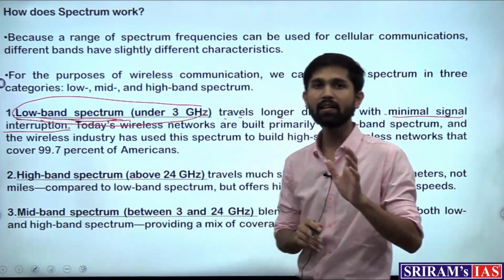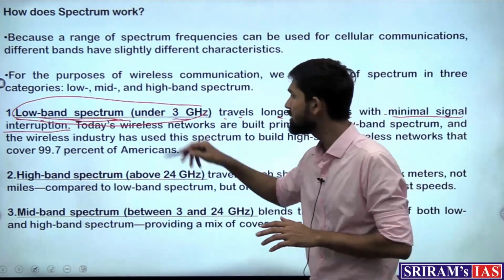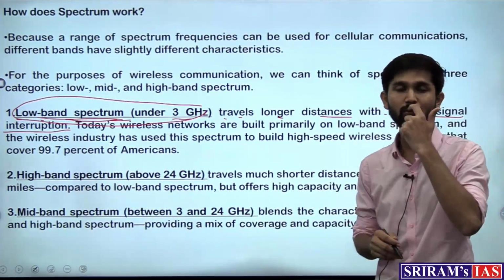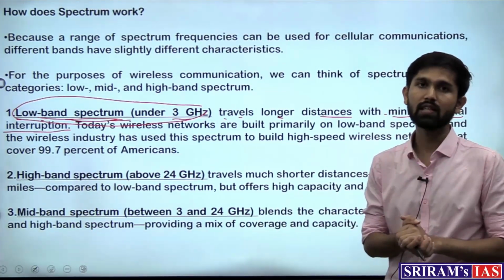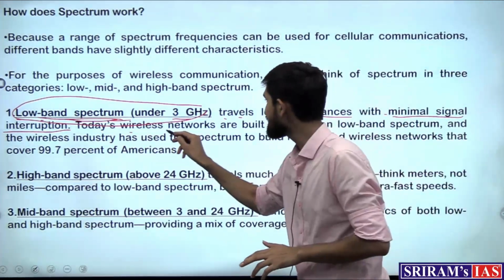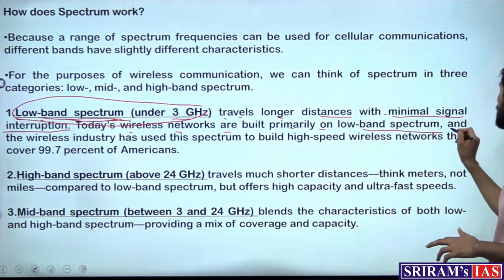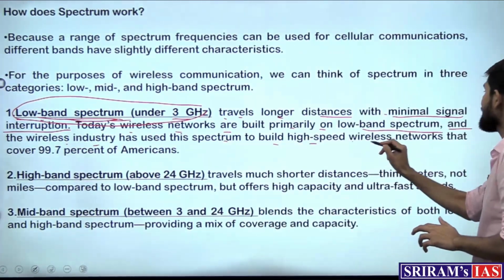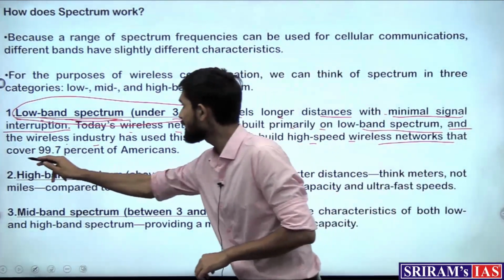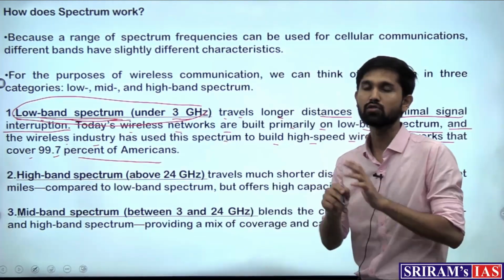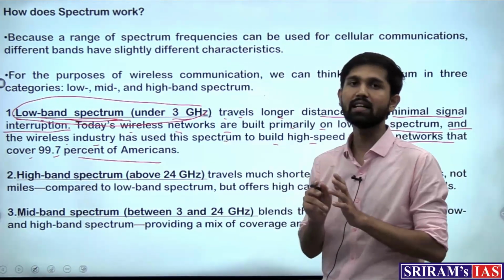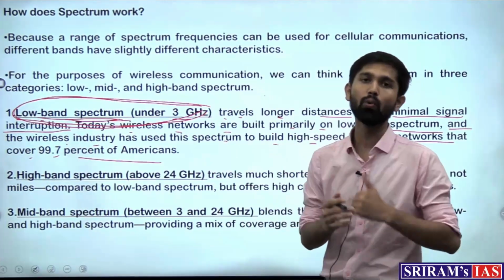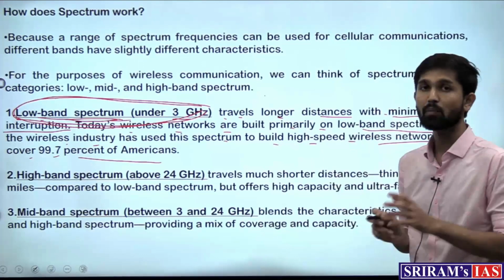So what is the advantage? When data travels in this frequency band, there is less signal interruption. But what are the disadvantages? The speed would be very low. Today's wireless networks are built primarily on the low band spectrum, and the wireless industry has used this spectrum to build high speed wireless networks that cover 99.7% of Americans. In today's internet connectivity, the primary band used is the low band spectrum, the lower frequency range, where there is less signal interruption but the speed is not that high.